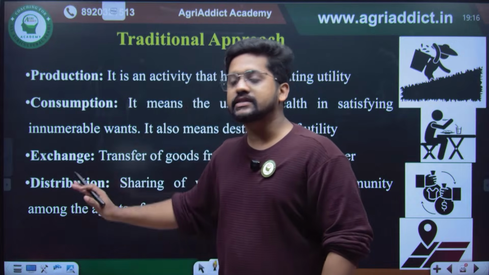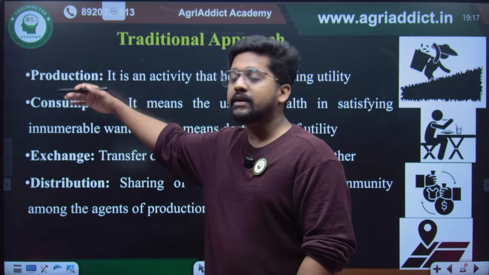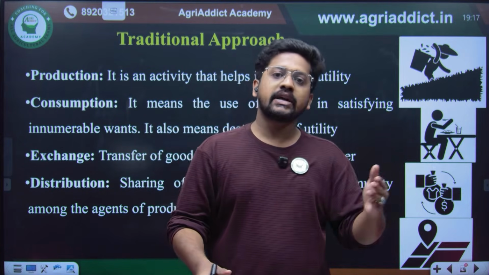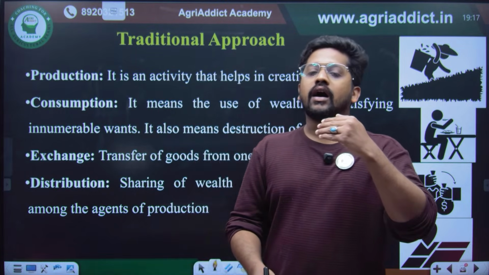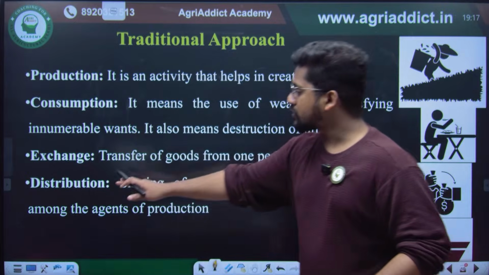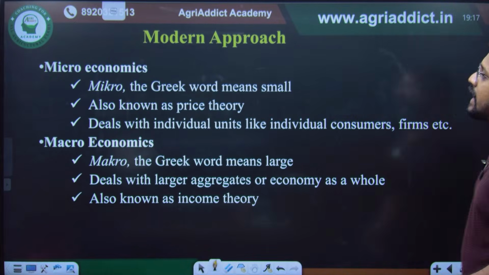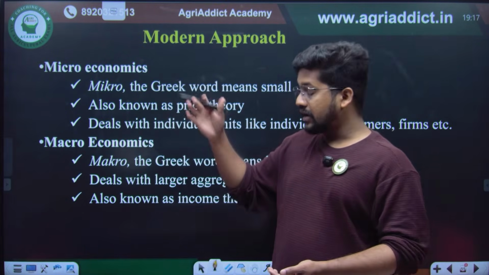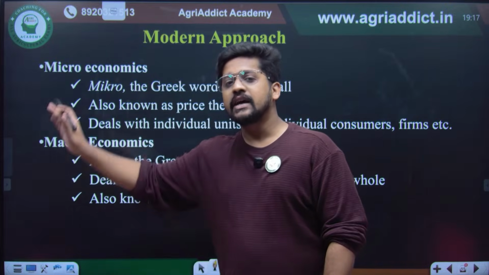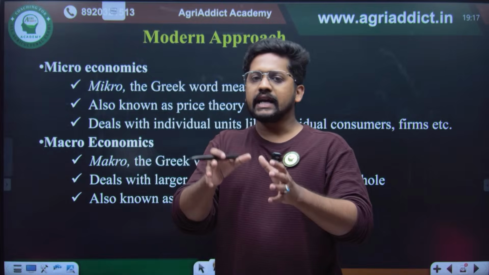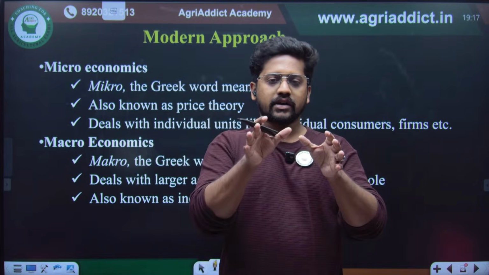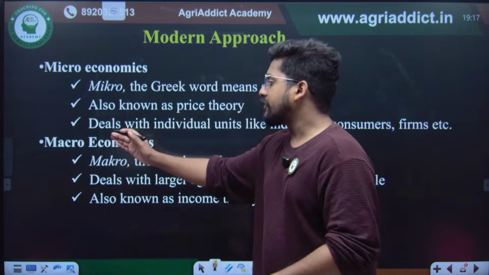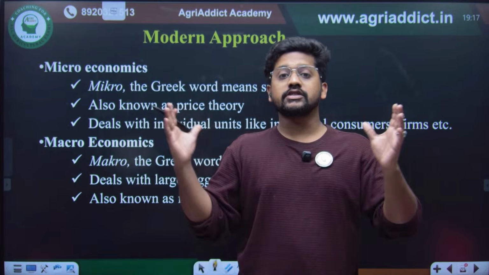And finally distribution: the total revenue generated upon selling the product is redistributed to the factors of production such as land, labor, capital and organization in terms of rent, wage, interest and profit. That process is known as distribution. So this is the traditional approach. Coming to the modern approach, the divisions of economics constitute micro and macroeconomics. Microeconomics, as the name suggests, deals with individuals and small groups, like individual consumers, individual firms or individual industries. But macroeconomics, as the name suggests, constitutes a large number of groups.